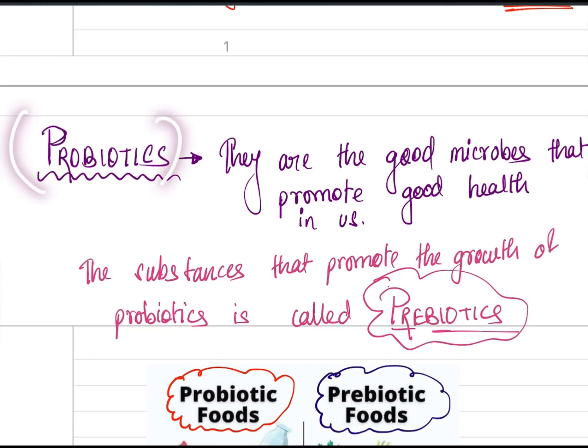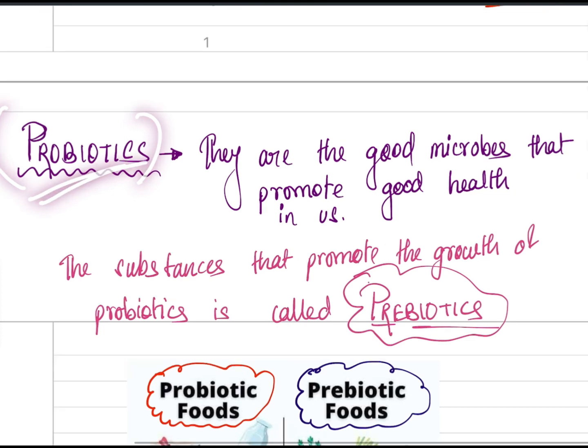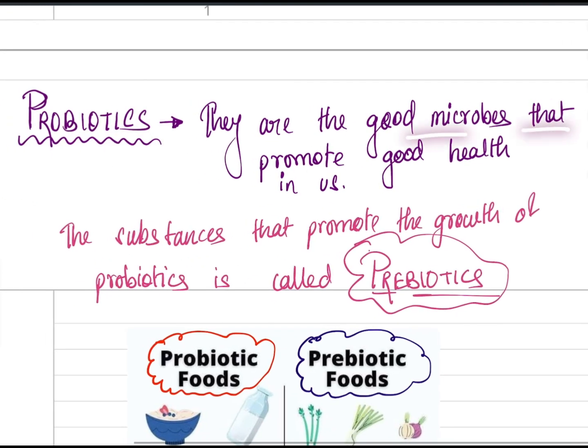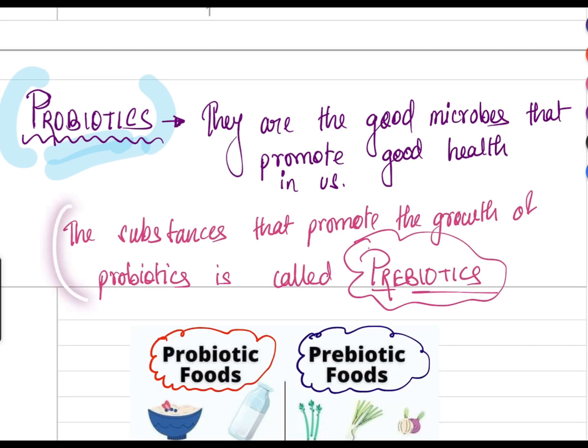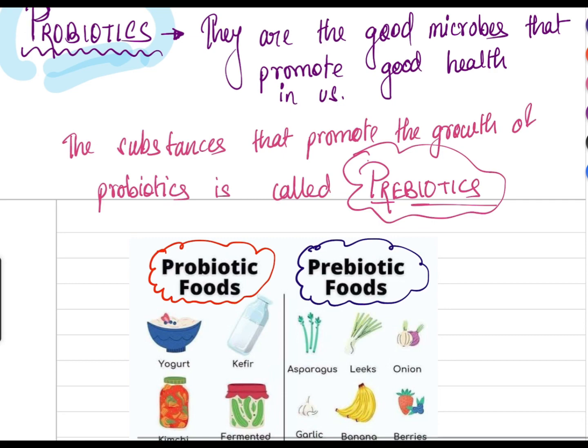So what are probiotics? Probiotics are good microbes that promote good health in us. And the substances that promote the growth of probiotics are called prebiotics. So it can be remembered quite easily. Probiotics promote good health in us, and prebiotics are substances that promote the growth of probiotics.